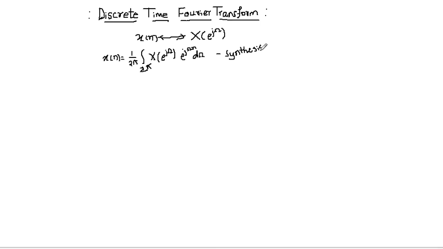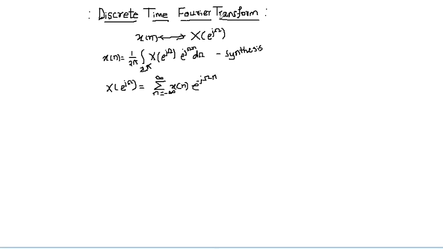Then let's see what the analysis equation is. The analysis equation is X of e raised to j omega is equal to summation n is equal to minus infinity to plus infinity x of n e raised to minus j omega n.